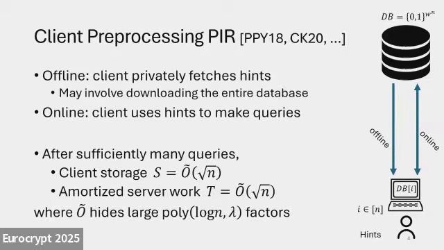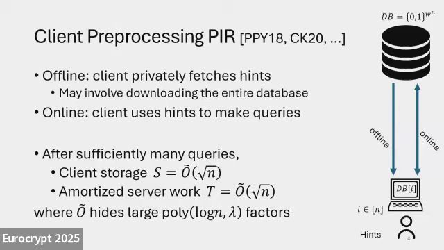The idea of this paradigm is that after sufficiently many queries, the initial expensive offline phase will be amortized, so we get good amortized efficiency. Concretely, a lot of the works in this space achieve Õ(√n) client storage, these are the hints the client needs to store, and Õ(√n) server work, including server computation and the communication between the client and server.